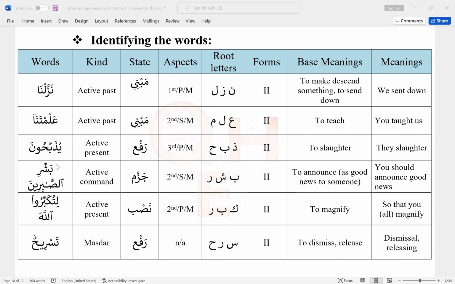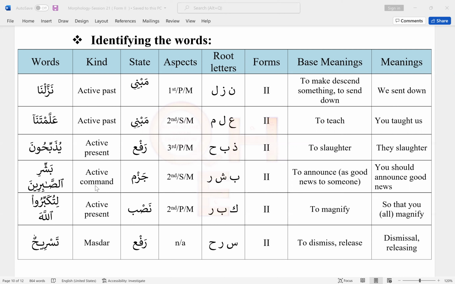Next one, bashiri sabirin. Okay, over here, this matches with what? Sarrif. The reason we have a kasra is a tajweed reason: if the last letter of a word has a sukun and the next word's first letter also has a sukun, then we have a kasra. But if I just read the verb, I would read bashir, which is a command verb like sarrif.